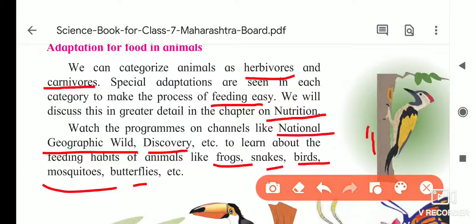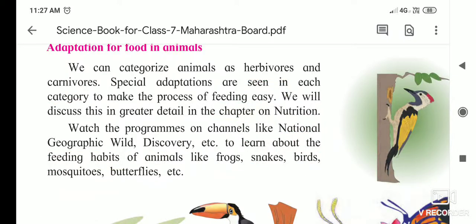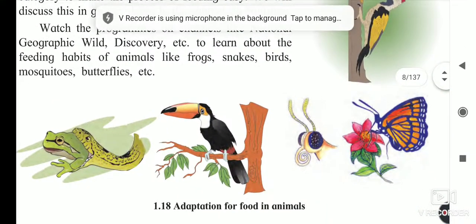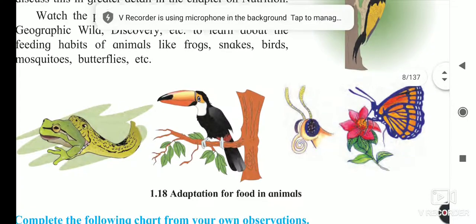Butterflies have a proboscis, and mosquitoes also have a proboscis. Butterflies suck the nectar from the flower and feed upon it. For that purpose, in frog, snake, birds, mosquito and butterflies, there are adaptations for food. If you see this picture, you will understand that.